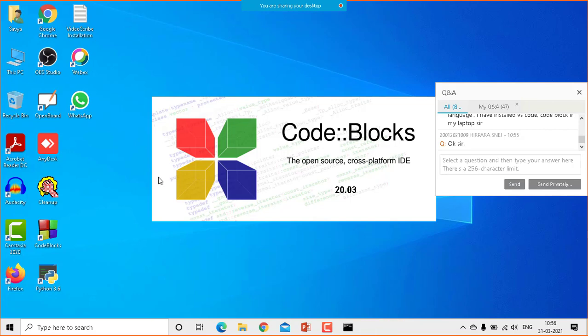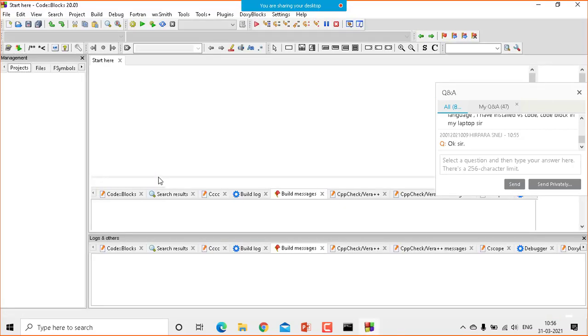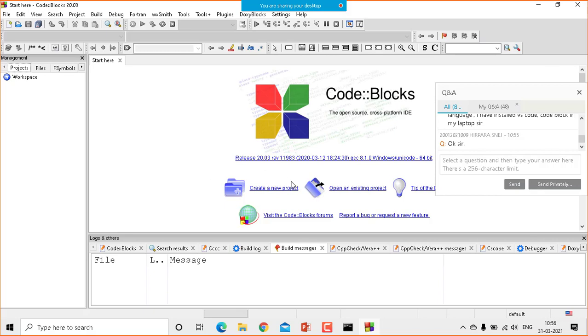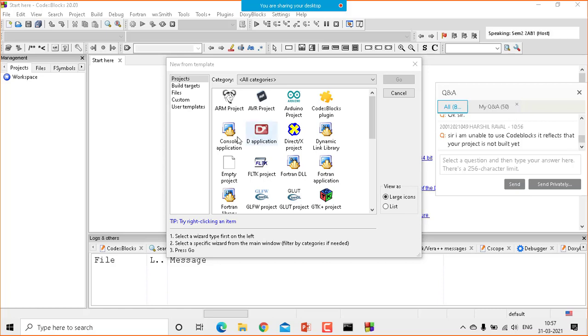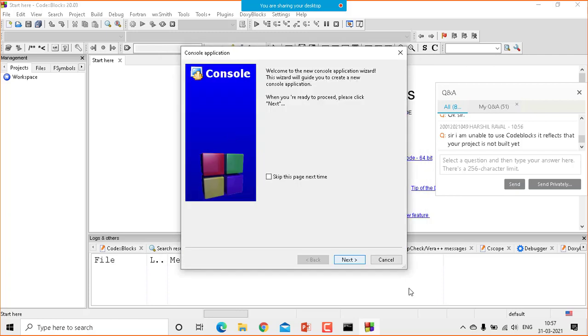I'm starting Code::Blocks. Now in Code::Blocks, what you need to do, there is an option here, create a new project. So I'm creating a new project here. Which application do you have to select? Anybody remember? You have to select the console application. So select the console application, then it will ask you to press next.